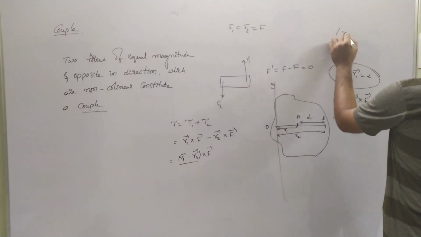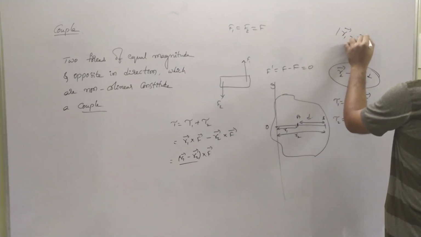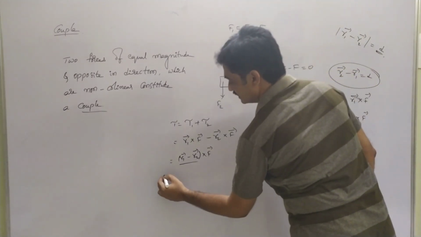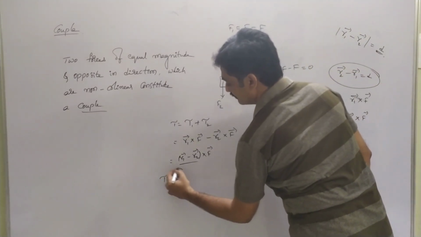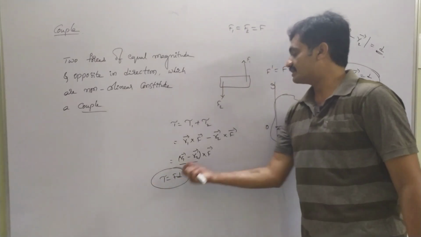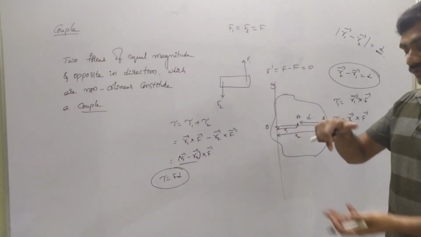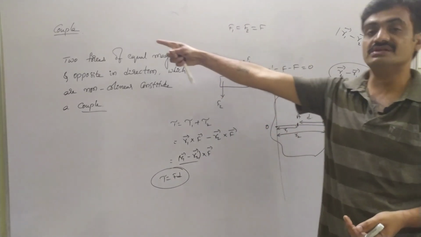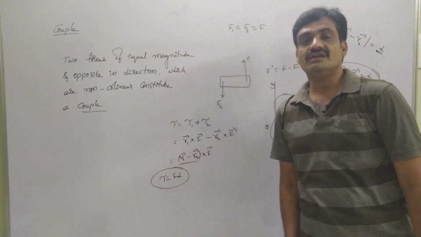But if we consider the magnitude of this equation, then we can represent it as plus d. Then we can represent it as tau equals F d. This represents the torque acting on the body from one end of the axis, which constitutes a couple. Take a screenshot, we will continue.